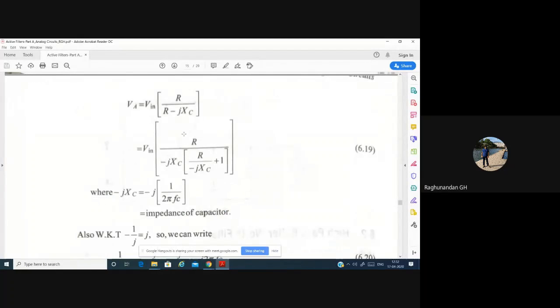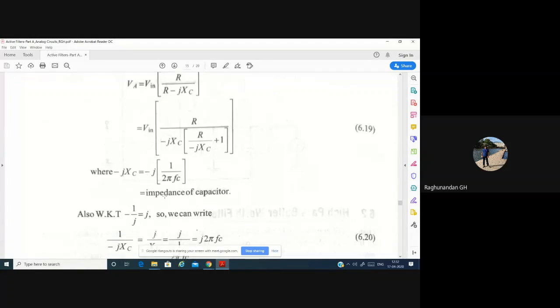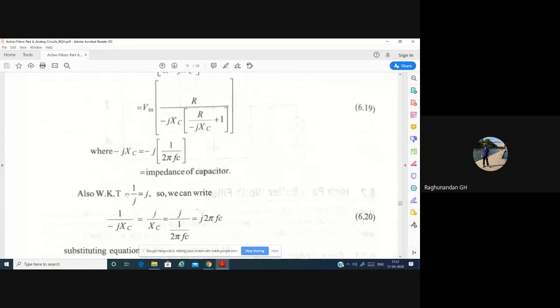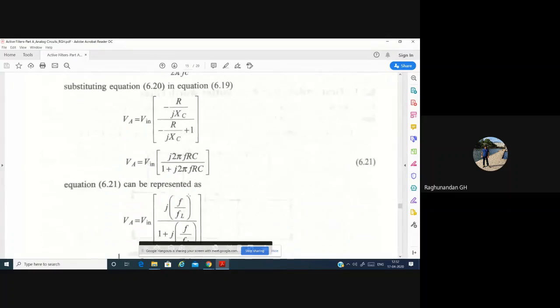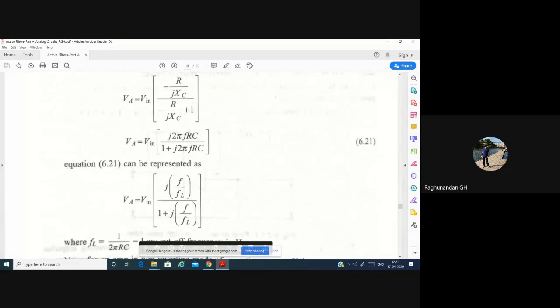Again, the same procedure we did for first order. Take out minus jXC outside, and j is nothing but minus 1 by j. So keep on replacing this; the same steps we are going to do. After that, we are going to consider just the F and FL.